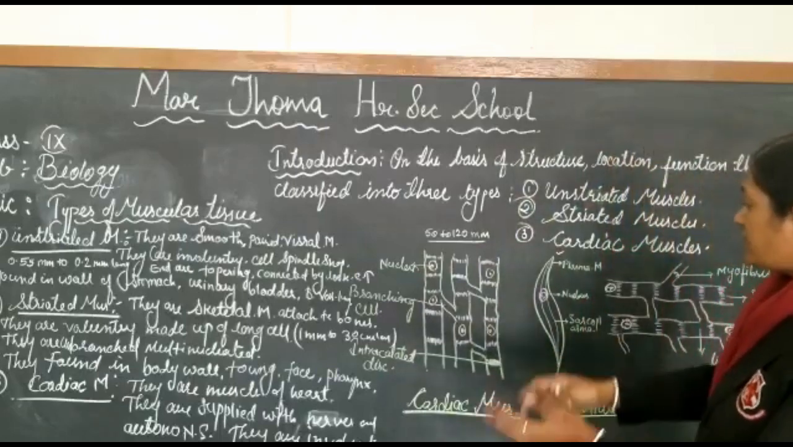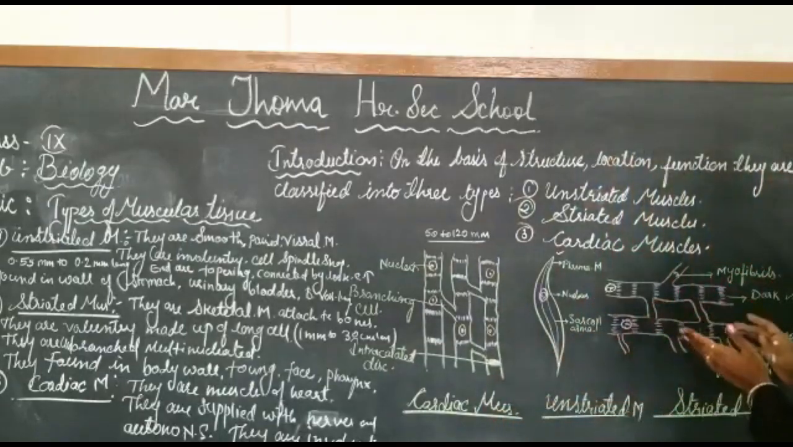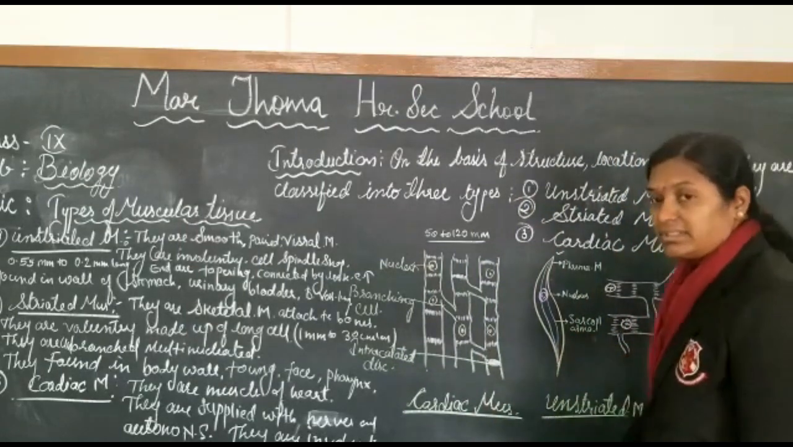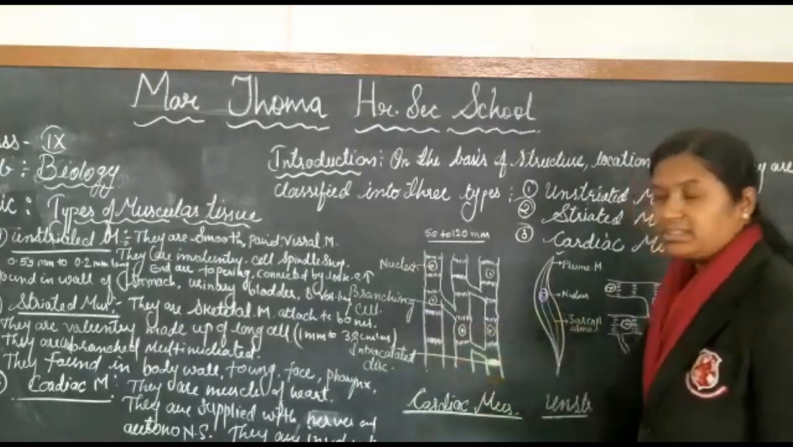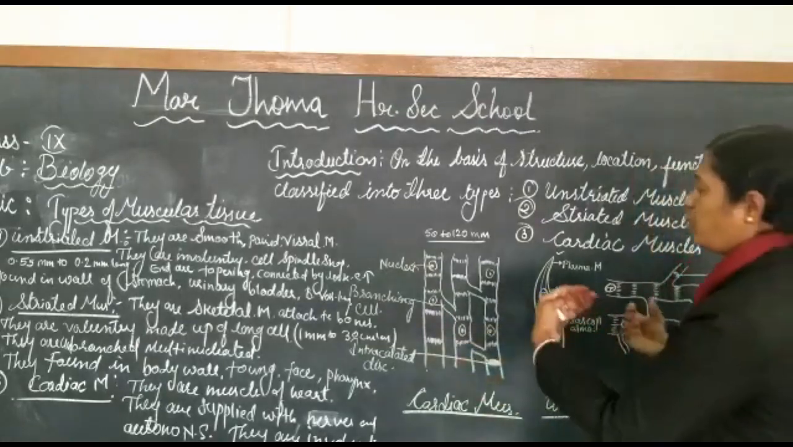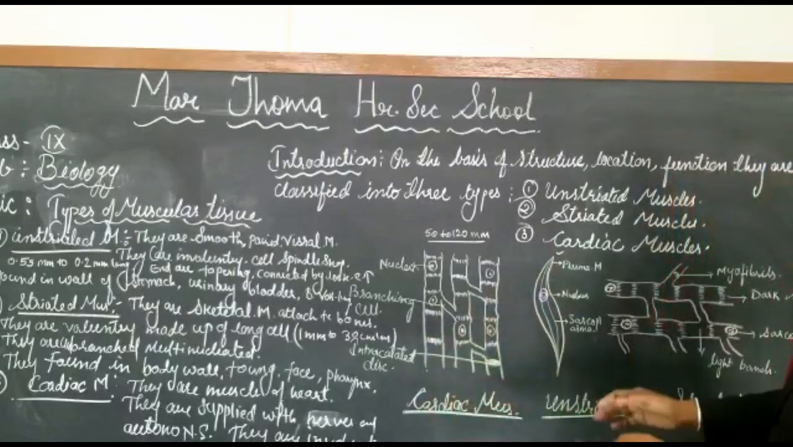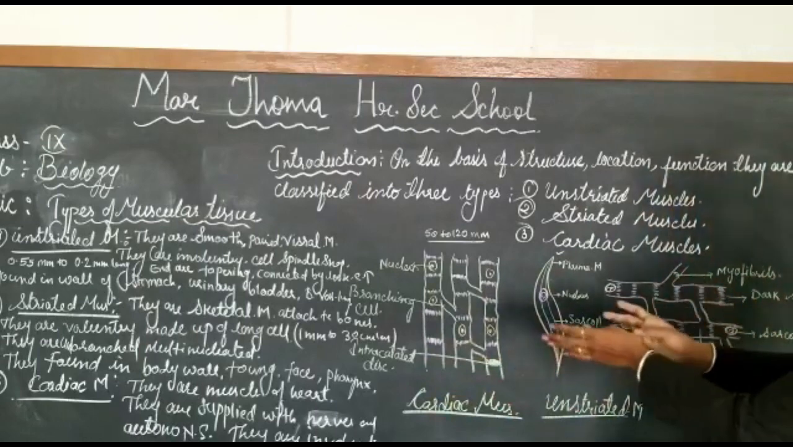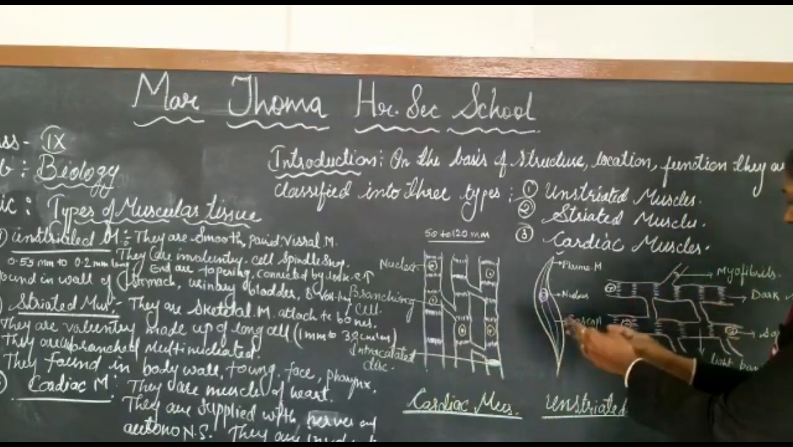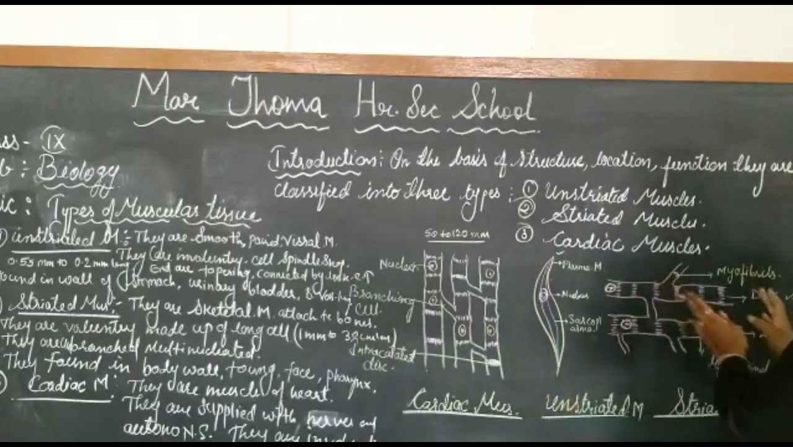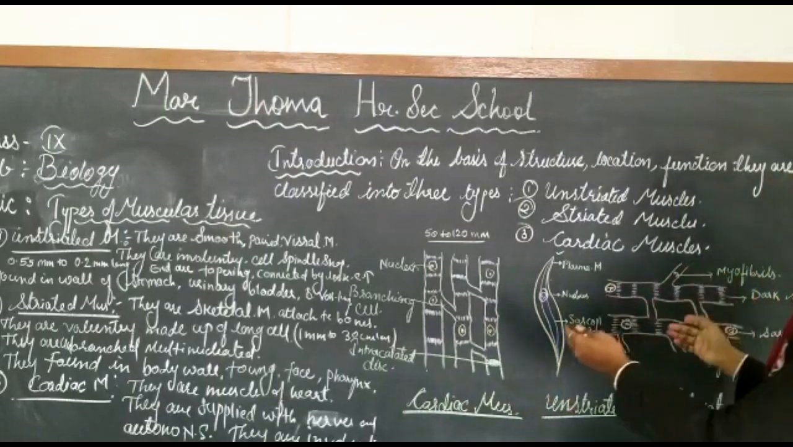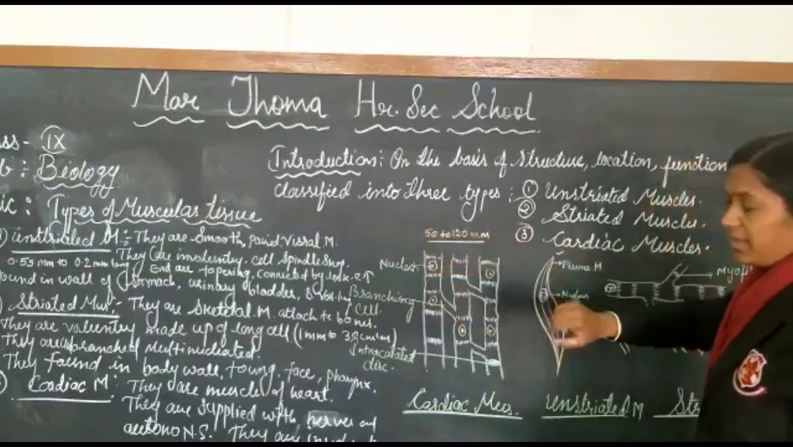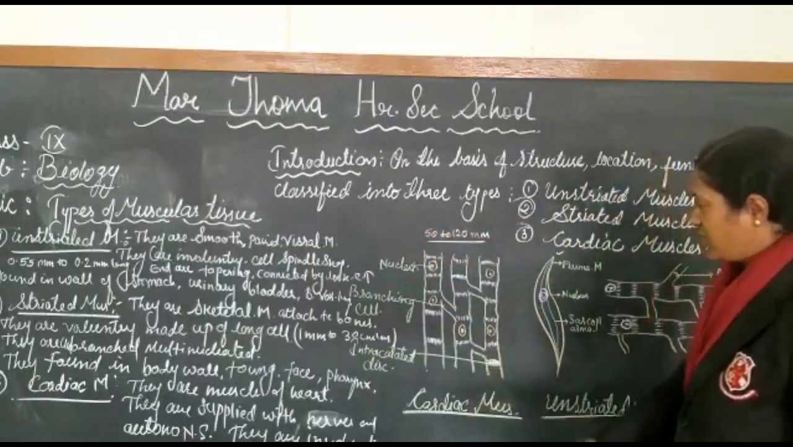And we can see the difference between these cardiac muscles, unstriated muscles and striated muscles. The unstriated muscles are involuntary, and the cardiac muscles are also involuntary. It means they both work on their own. But only the striated muscles are voluntary muscles. So this is the main difference between cardiac muscles, voluntary striated muscles and unstriated muscles. Again, the next difference is that cardiac muscles are 50 to 120 micrometers. It means that they have a different structure.